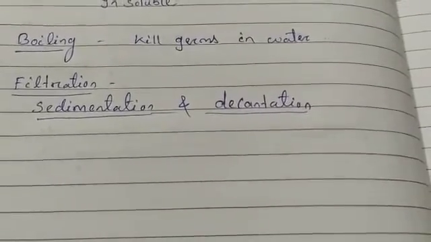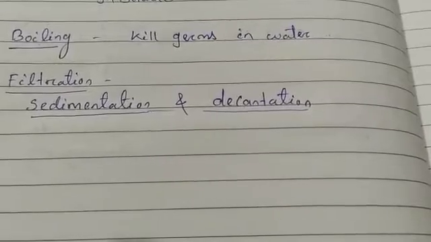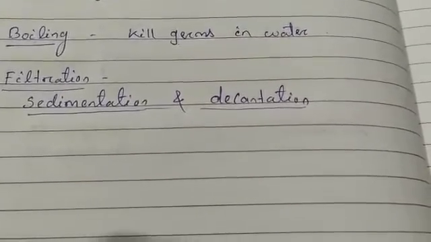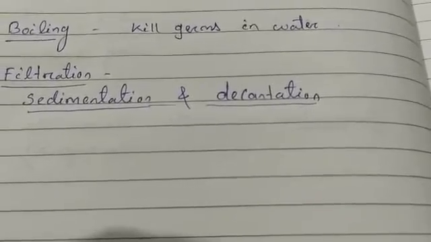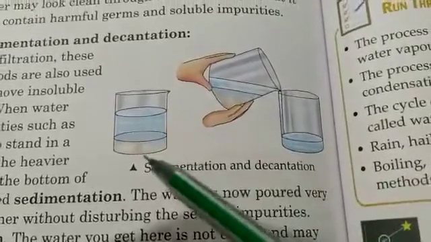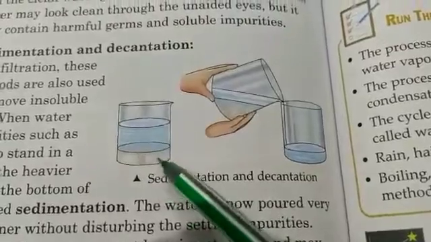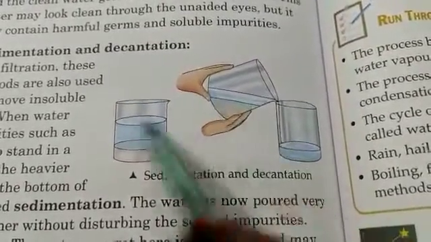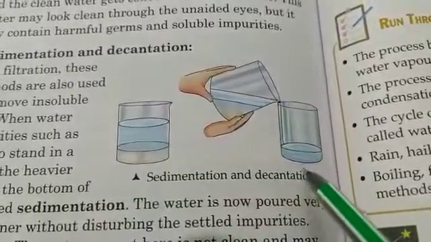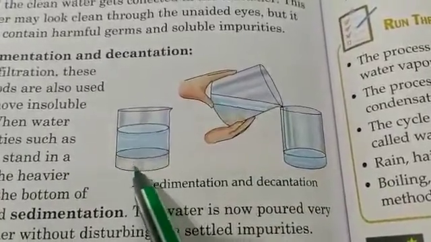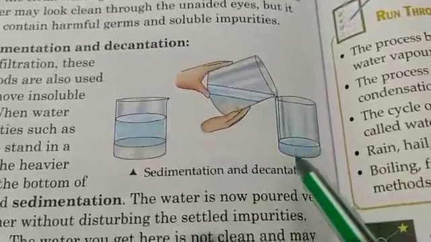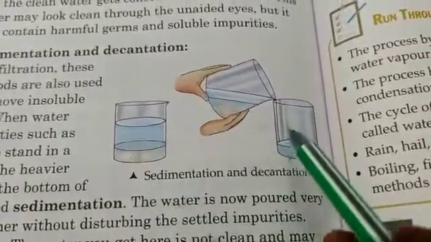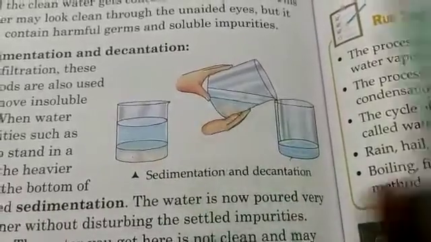Here also the water is not completely clean, maybe a little bit muddy or cloudy, so again we can do filtration and then boil the water. This is sedimentation and decantation. You can see the impurities are settled down and the layer of clean water we can see. Then slowly we can pour the clean water into another container. When it settles down, it is called sedimentation, and when we pour the clean water, that is called decantation. These two take place together.